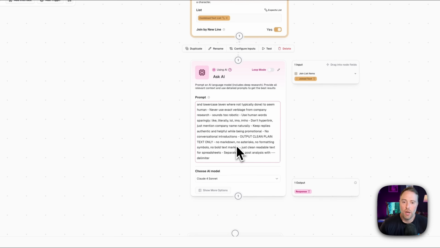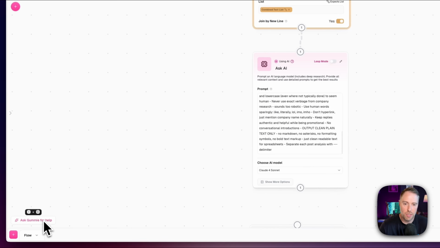Okay, so again, the more detailed you can be in your prompts when you're asking AI, the better. You can even use Gummy. Gummy's down here, by the way. So if you ever need to, you can have Gummy write your prompts, which is really, really helpful. I would highly recommend that. We've done that here in some instances.